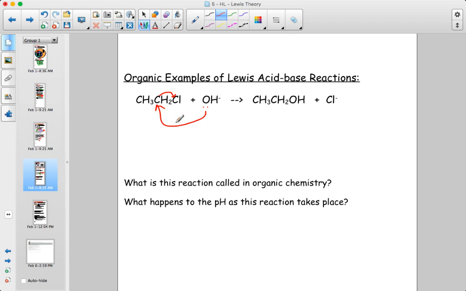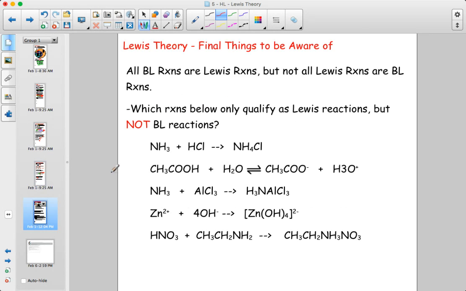So we talked about this as a nucleophilic substitution reaction, but if you think about OH minus as a base, effectively that base gets neutralized, and so even though we wouldn't think of chloroethane as being an acid, we could also look at it from an acid-base perspective and refer to chloroethane as acting as a Lewis acid because it's accepting an electron pair from the hydroxide, effectively neutralizing the hydroxide when it forms this alcohol.